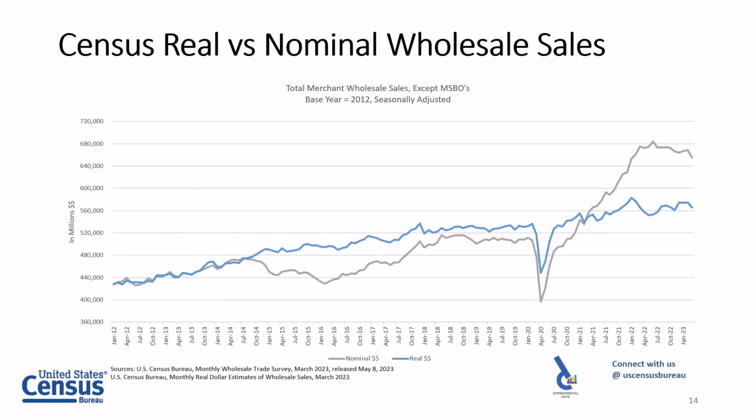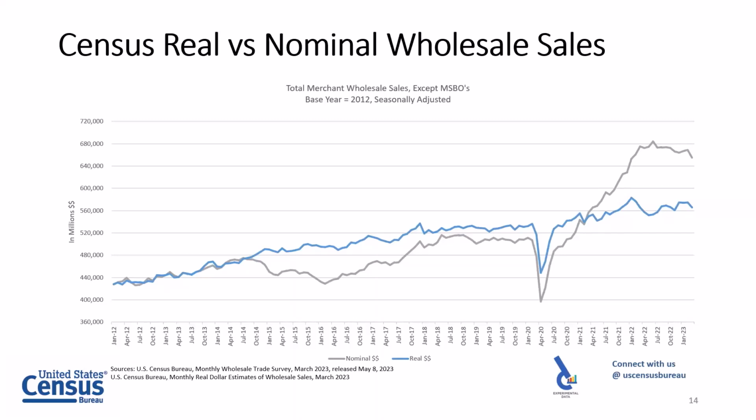This is a picture of the overall wholesale sales. This is total wholesale, NAICS Sector 42 level, where the gray line represents the nominal estimate. That's the line we saw on that previous slide for sales. And that shows that big dip at the beginning of the pandemic, and then the big subsequent increases since then.